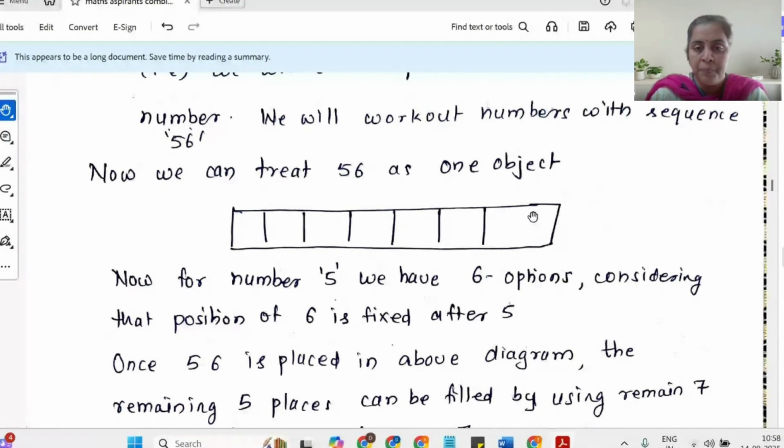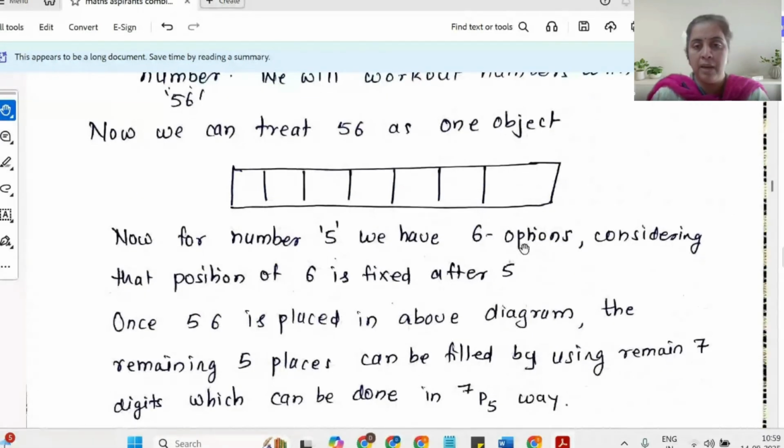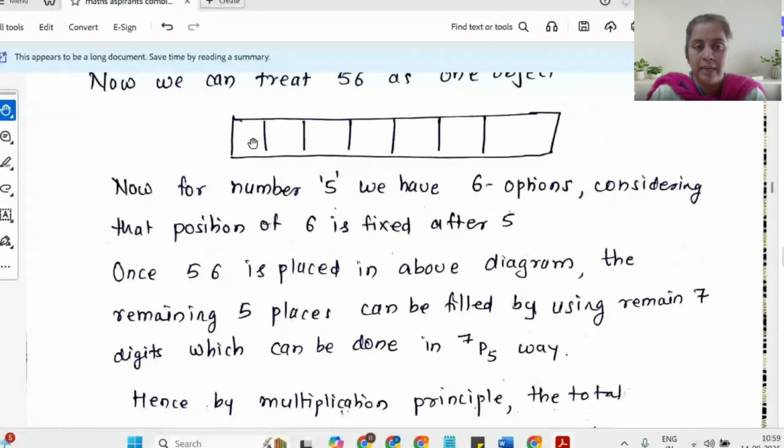But 5 cannot take the 7th place, because there is nothing beyond it, so for 6 there will not be any position left. So if I want a sequence 56, for number 5 I have 6 options, considering the position of 6 is fixed, that is right after 5. 6 doesn't have any options of its own, it takes the place after 5 only.